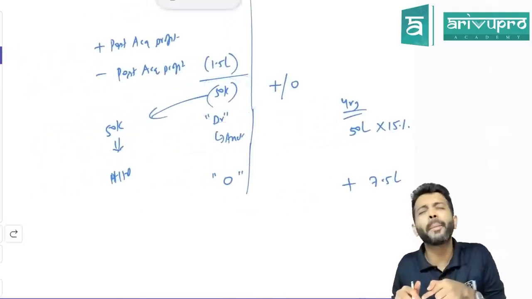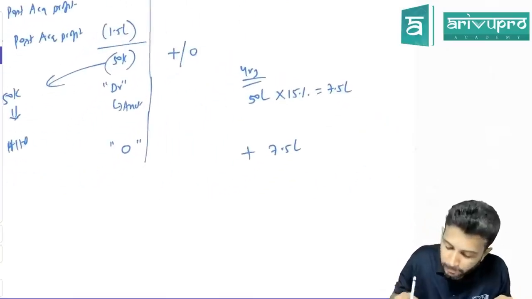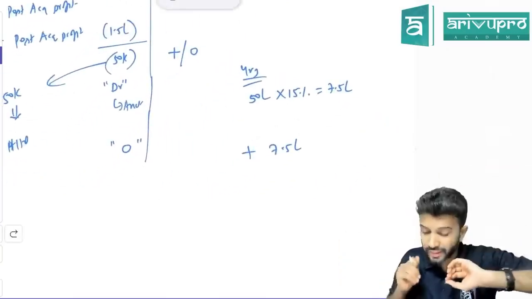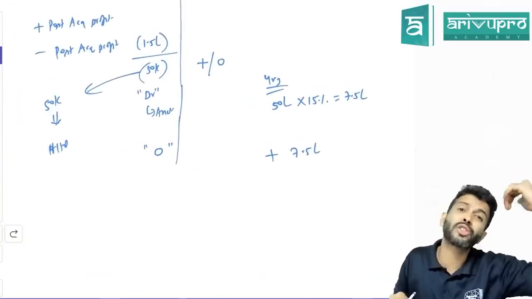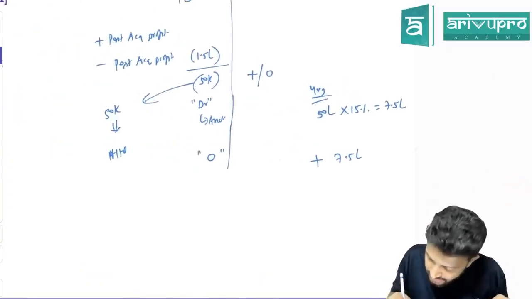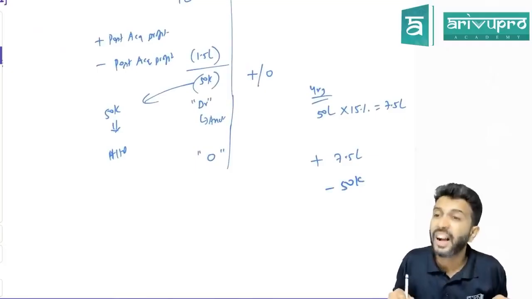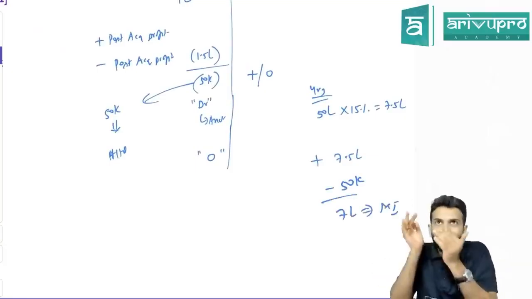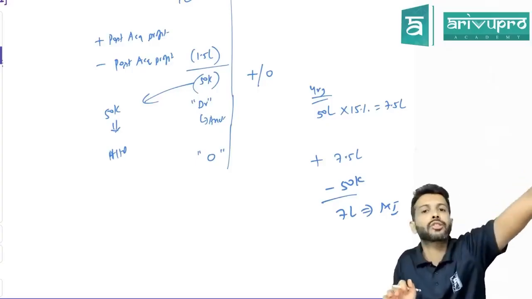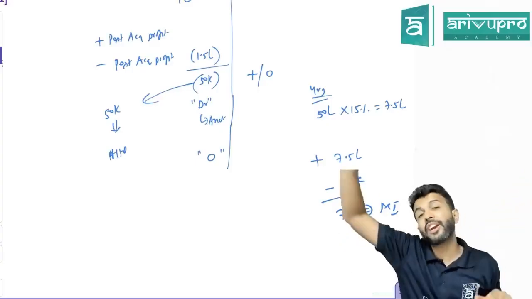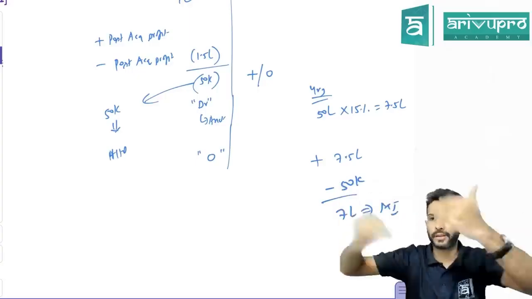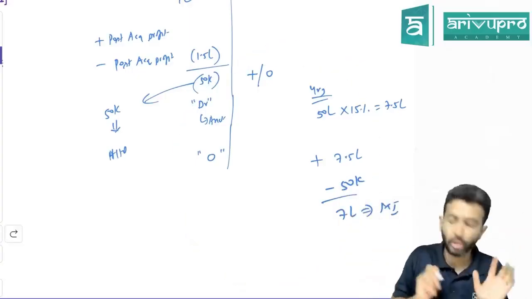Now we got a profit. Now when you get profit, don't give the entire profit to minority interest. How much loss did you not give last year? 50,000. First adjust that. That means minority interest will only get how much now? 7 lakh. Like this. So when they get excess loss, give that excess loss to the holding company. Later on, when they get more profit, whatever loss you gave, adjust it from profit. I think we have done one problem on this also.